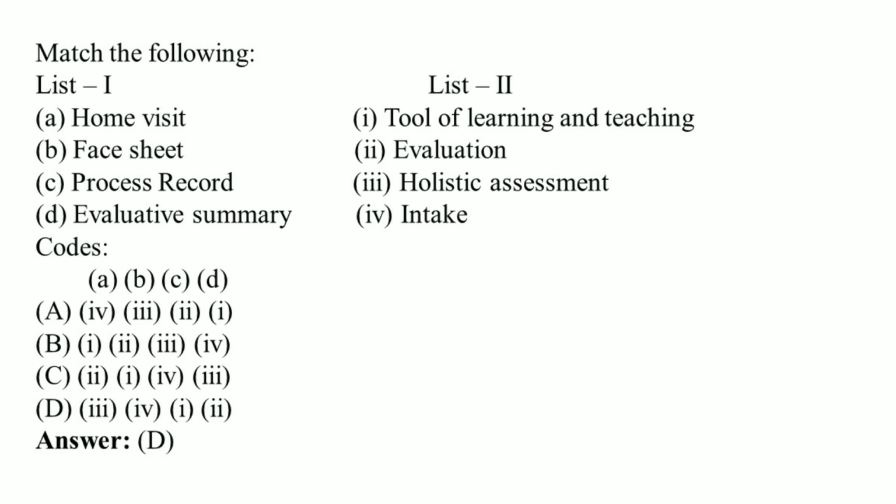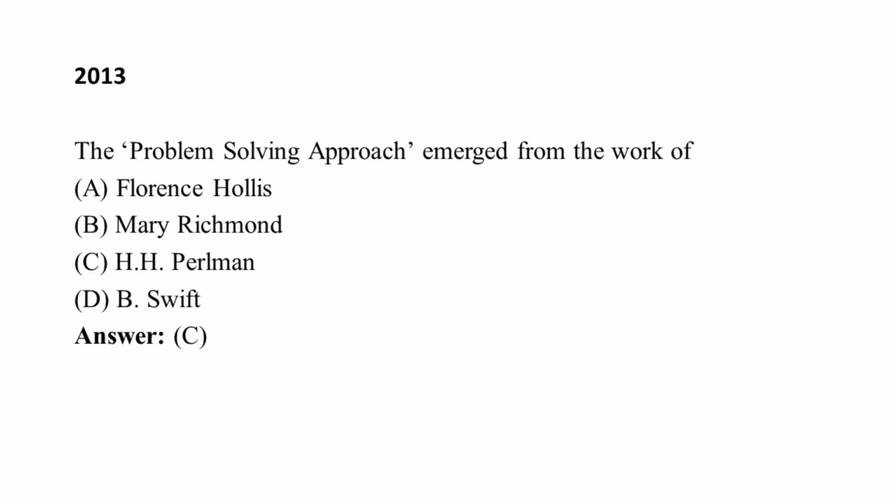Next one, match the following list 1 with list 2. First one, home visit. Home visit is for holistic assessment. Second one, face sheet. It is for intake. And process record, tool of learning and teaching. And D, evaluative summary. It is for evaluation. So the right answer is option D. Next one, mental health team approach is essential for effective therapeutic process in, right answer is option C, child guidance centers. Next question is from the 2013 UGC NET examination question paper.